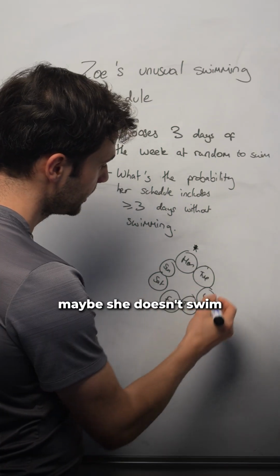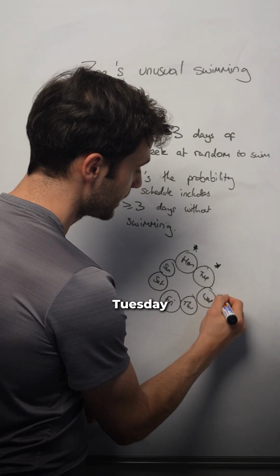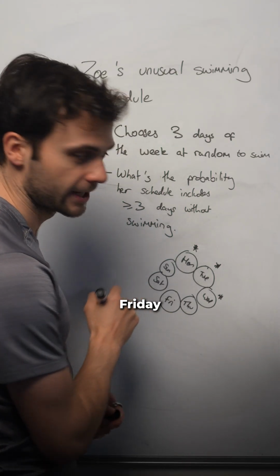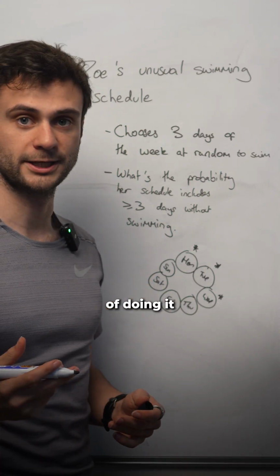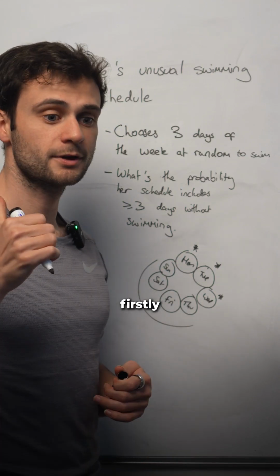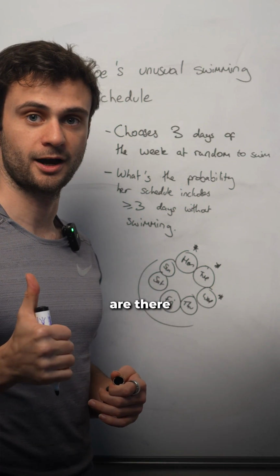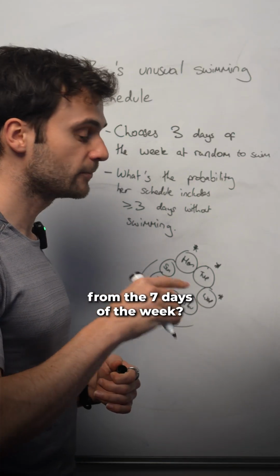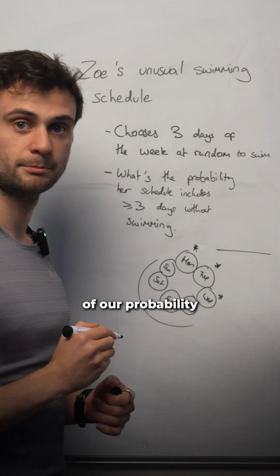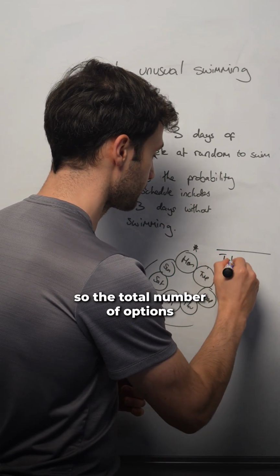Or maybe she doesn't swim Monday, Tuesday, Wednesday, and then she could swim, for example, Thursday, Friday, Saturday. That would be one way of doing it. She could actually have 4 consecutive days without swimming. Firstly, how many different selections are there that she could make from the 7 days of the week? That's going to be the denominator of our probability, the total number of options.